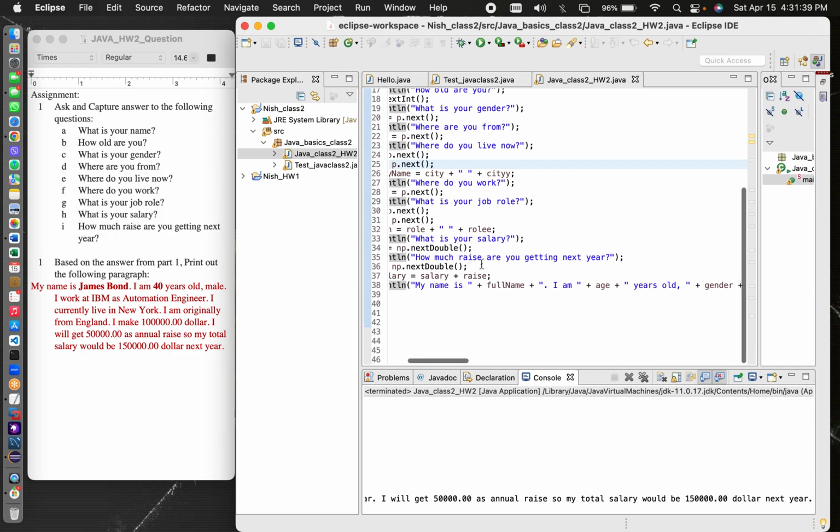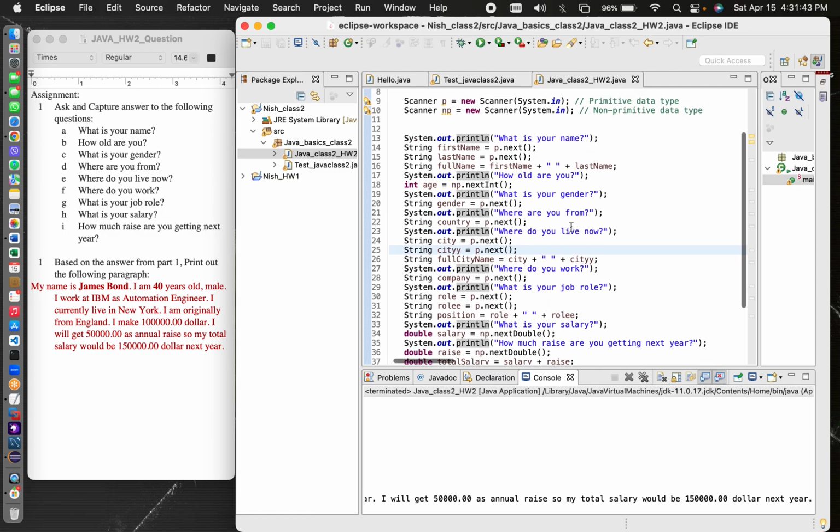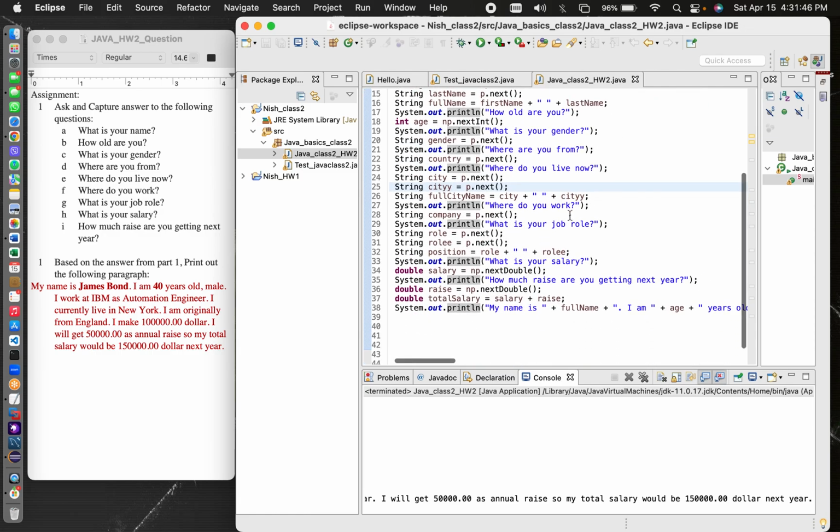So there you go. I think I was able to do it in a few attempts. I had to struggle with a couple of things, but I was able to figure it out.